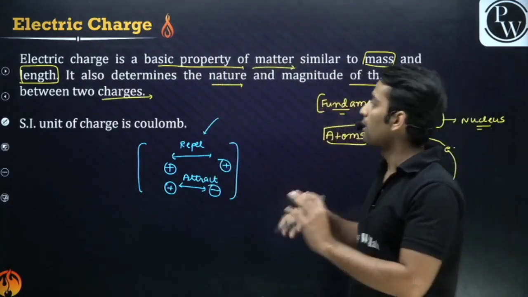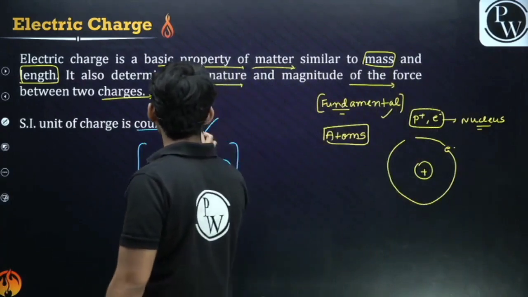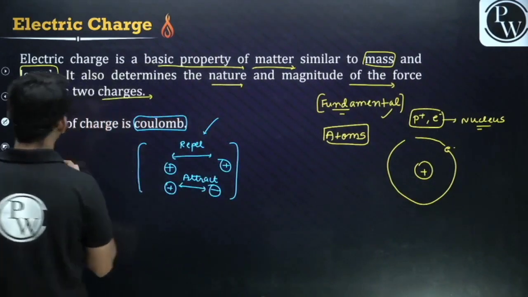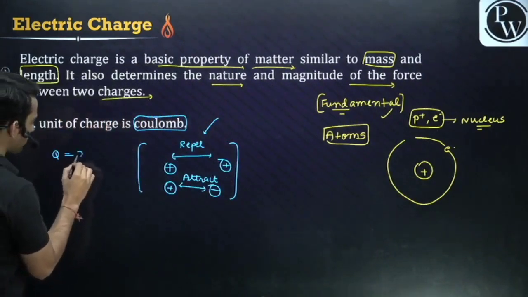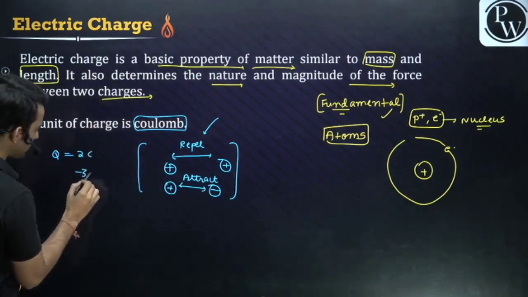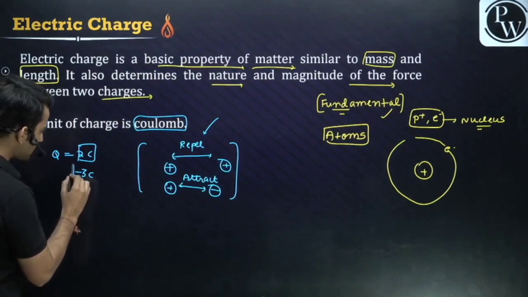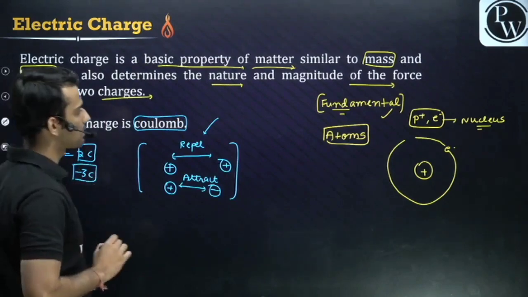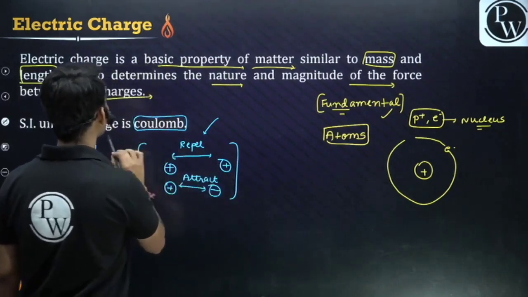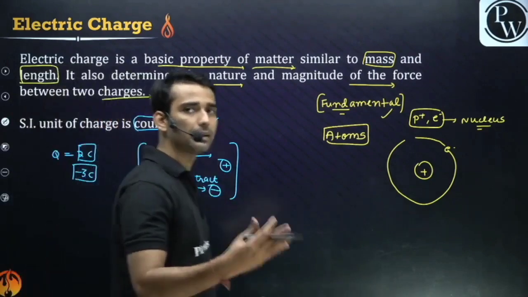Now what is the SI unit of charge? It is coulomb. The SI unit of charge is coulomb. For example, I say the charge on a body is 2 coulomb or minus 3 coulomb: plus 2 means positive 2 coulomb charge, minus 3 means negative 3 coulomb charge. So coulomb is the SI unit for charge. So it is a fundamental property.